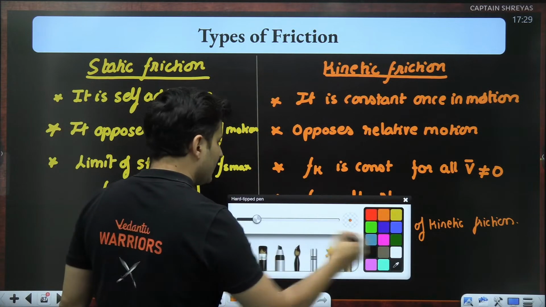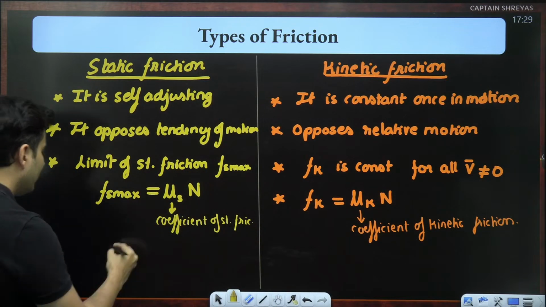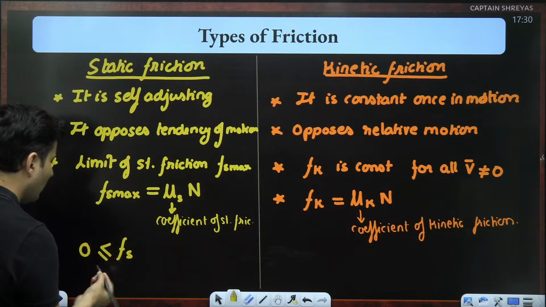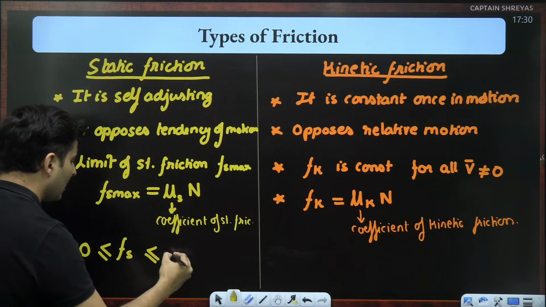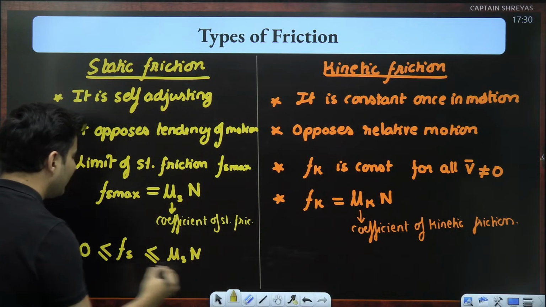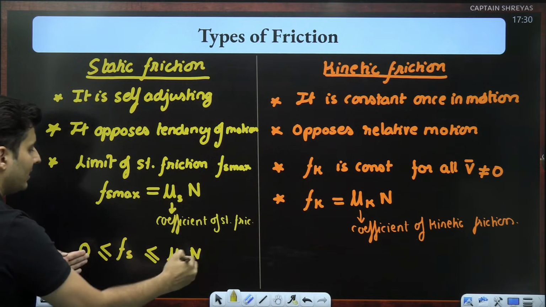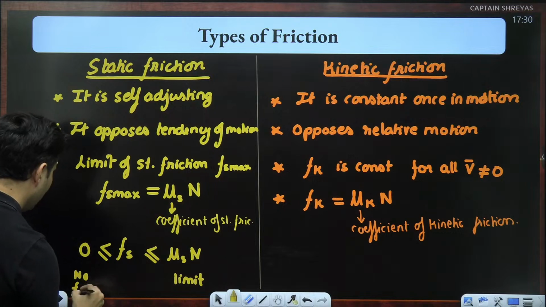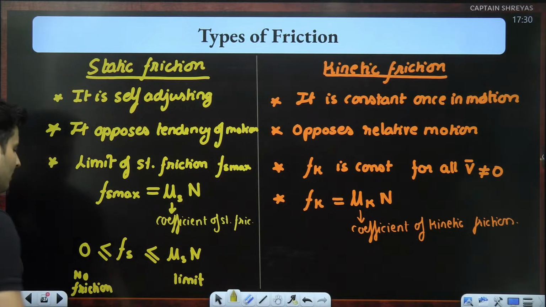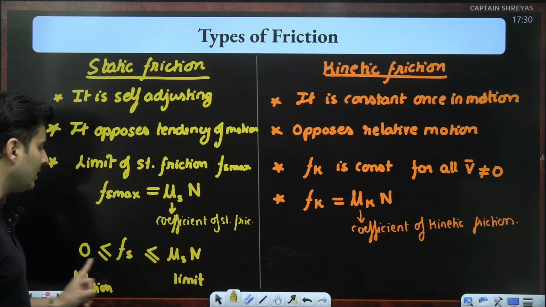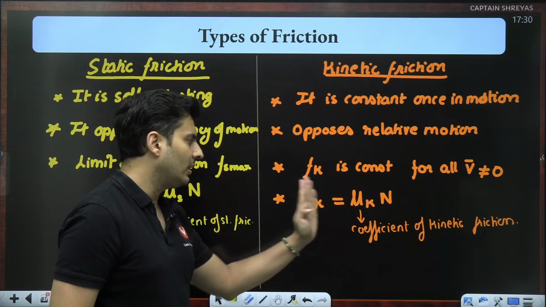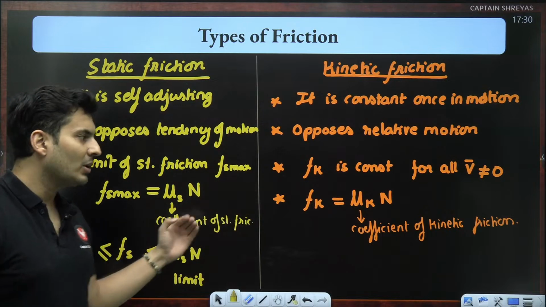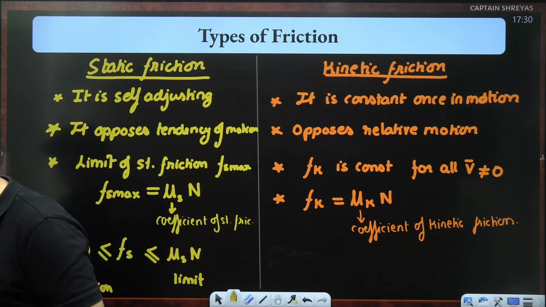Like I said, static friction is self-adjusting and there is a limit to it. That means your friction is usually more than or, worst case, equal to 0, but always less than or equal to mu s into N. So there is a range of values. This is the limit of the friction. There is no friction when there is no tendency to move at all. But it can have a range of values between these two. But kinetic friction is always going to be a constant, which is mu k into the normal force. I hope this is clear. Mu s and mu k values are usually given to all of you.